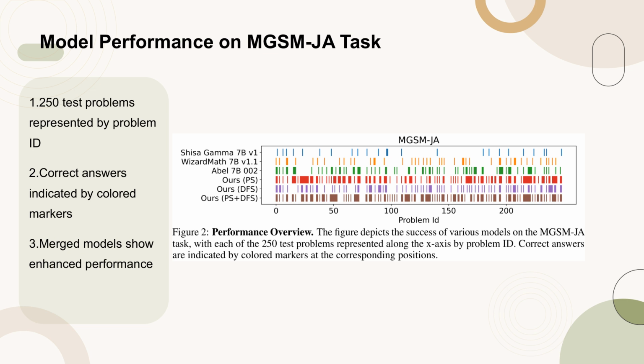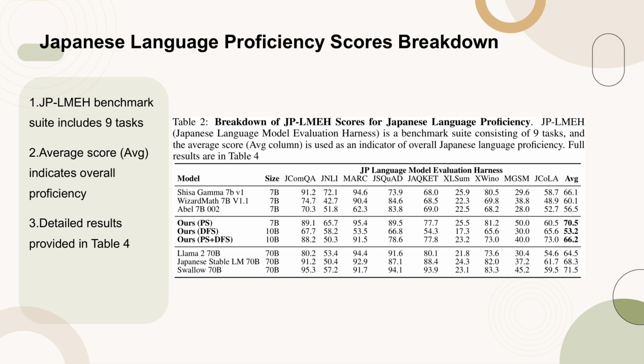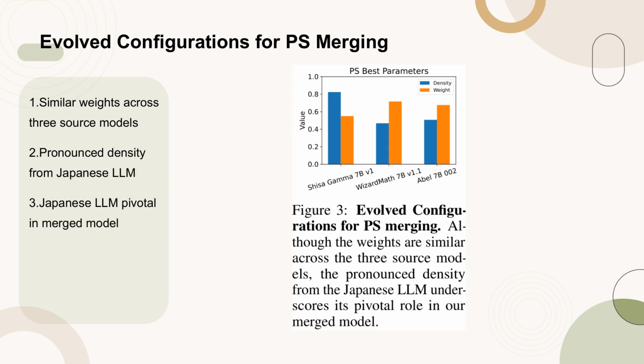This figure effectively illustrates the enhanced capabilities of the integrated models in both Japanese language understanding and mathematical problem solving. Table 2 presents the detailed breakdown of scores from the Japanese Language Model Evaluation Harness, JP-LMH, benchmark suite. This suite consists of 9 distinct tasks, each designed to assess various aspects of Japanese language proficiency. The average score across these tasks, denoted as the average column, serves as a comprehensive indicator of overall language proficiency. For a more comprehensive view of the results, readers are directed to Table 4, which contains the full set of evaluation scores.